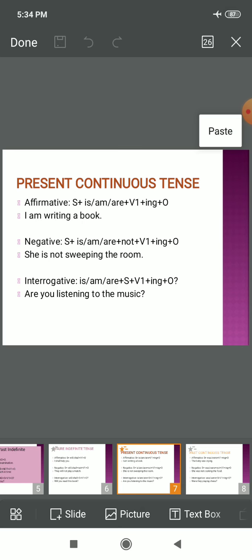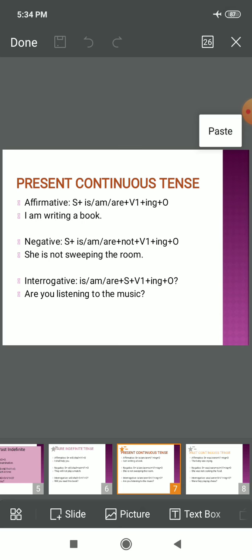In negative sentence, children, the rule would remain almost the same except the addition of not, as we did in the previous type. Subject plus is, am or are according to the subject, plus not, plus verb's first form plus ing plus object at the end. She is not sweeping the room.